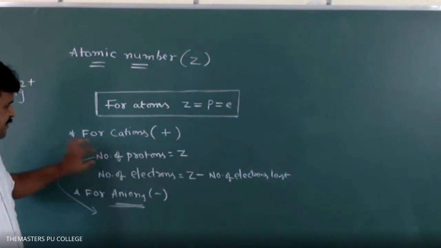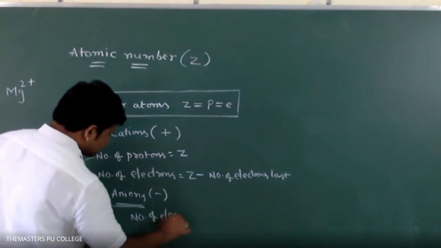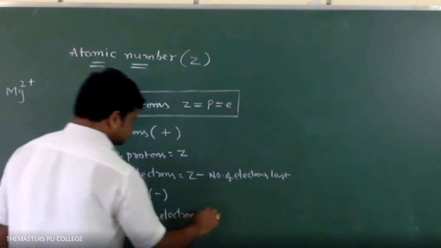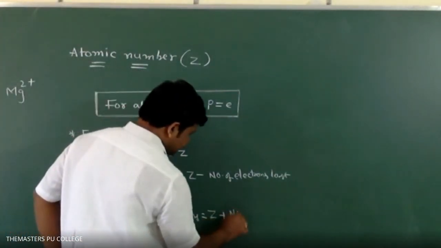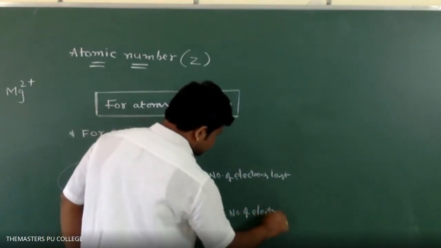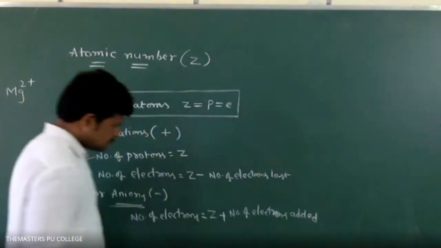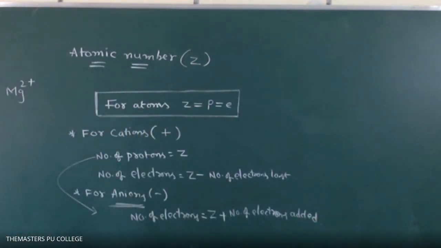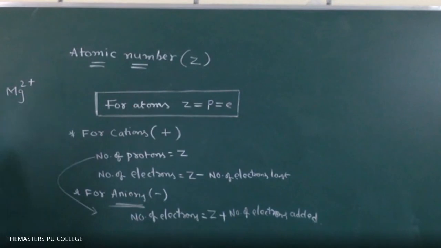Number of electrons is equal to Z plus the number of electrons added, that is, the number of electrons gained or added. Please write this down.